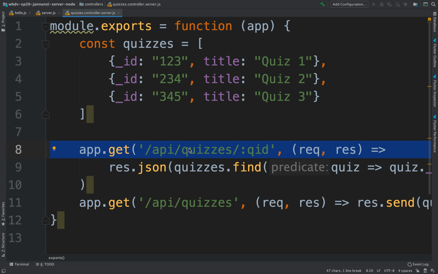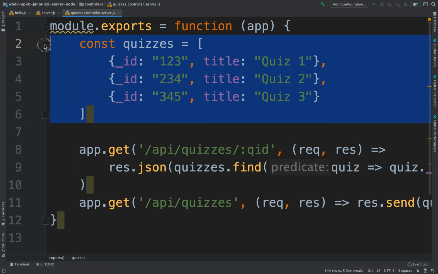And that should be the only role of the controller. It should never be more than that. The controller just sits in between these two worlds and interfaces them. But notice that this controller is doing a little more than that. It's not only providing the interface between these two worlds, it's also taking the responsibility of accessing data. Our data source is just this hard-coded array, but even that should not be the responsibility or the role of the controllers.